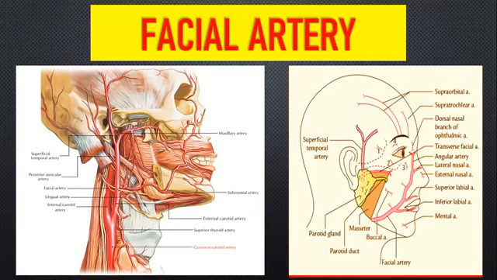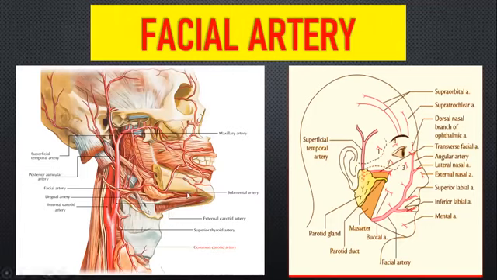You need to mention something about the course of both parts. In this picture, the cervical part is going to be related to the digastric muscle and then the stylohyoid muscle. Here you will be having your digastric and your stylohyoid muscles.